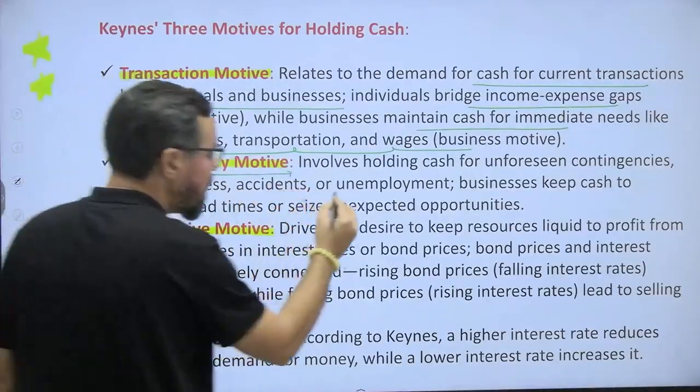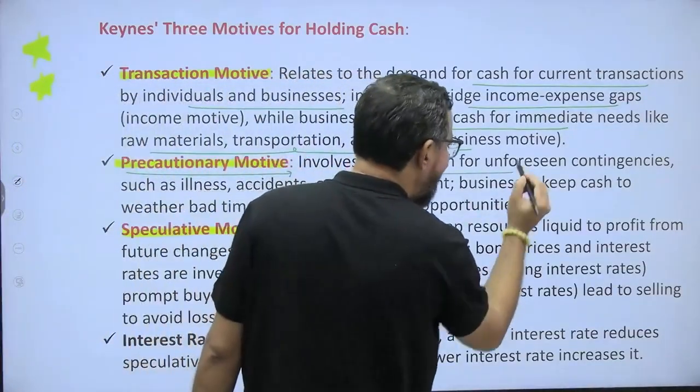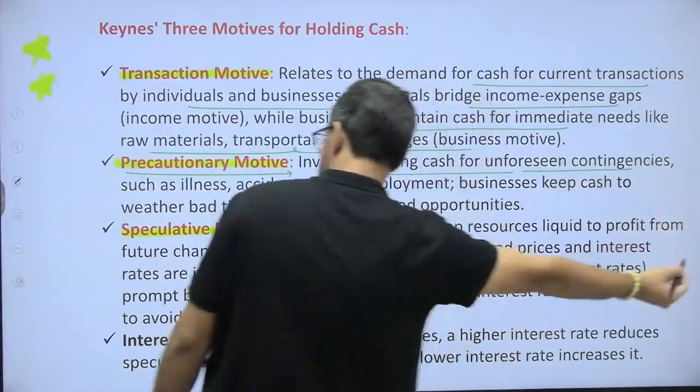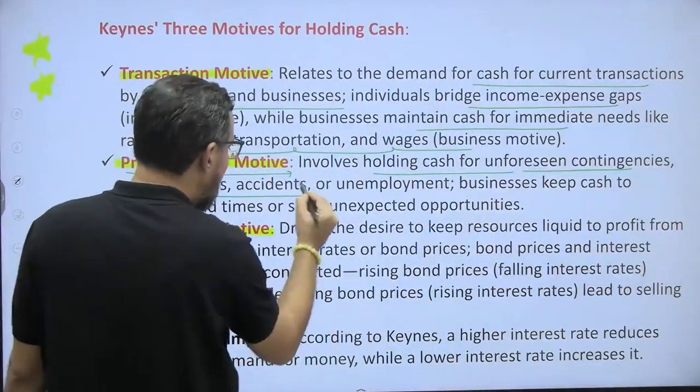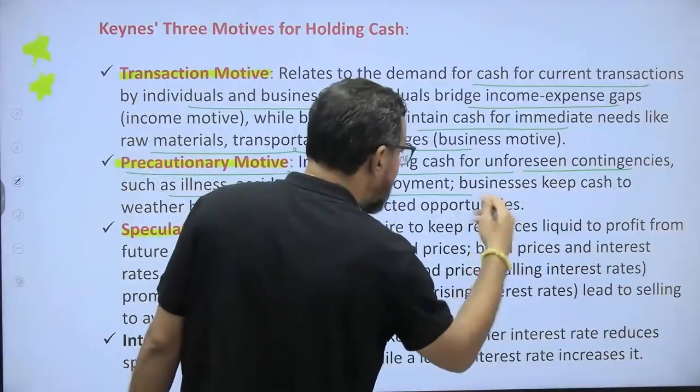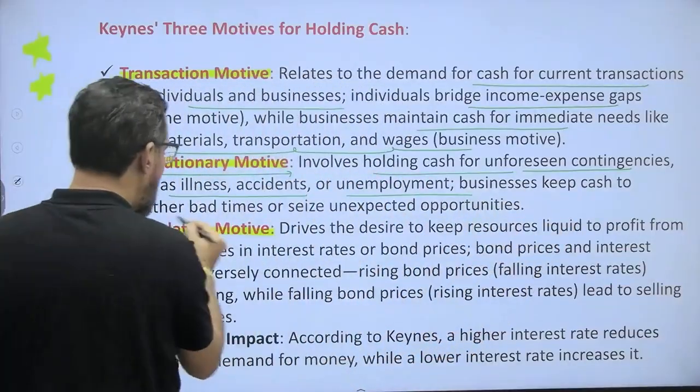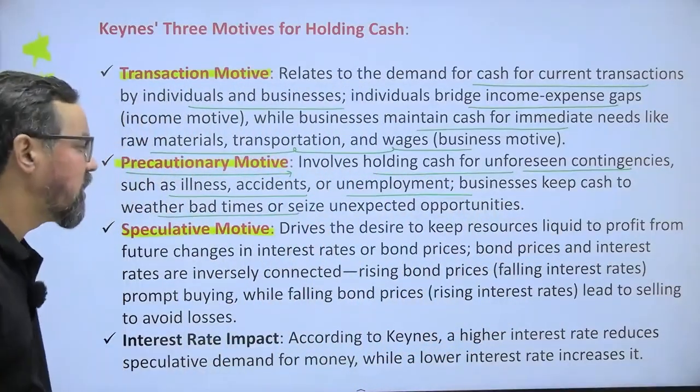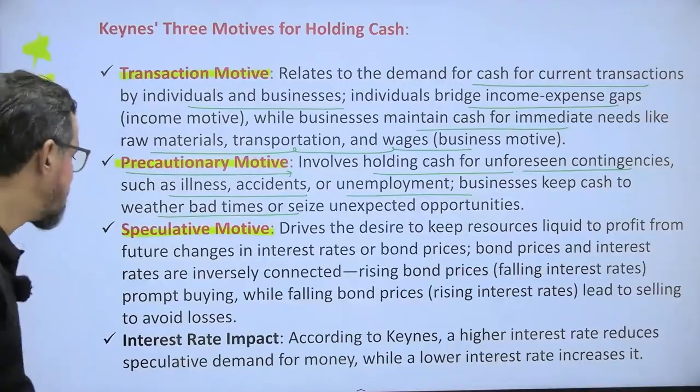The precautionary motive involves holding cash for unforeseen contingencies such as illness, accident, unemployment. Businesses keep it to weather bad times or seize unexpected opportunities.